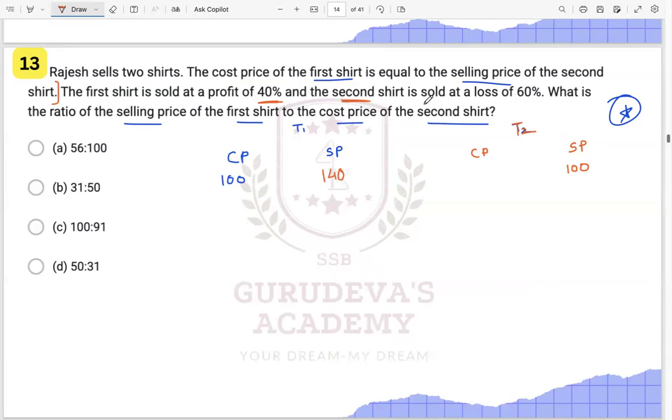And the second shirt is sold at a loss of 60%. Now we have to understand how we convert this particular statement. That means our selling was at 100. So at what price must he buy so that there is a loss of 60% in total? Yes, anybody?